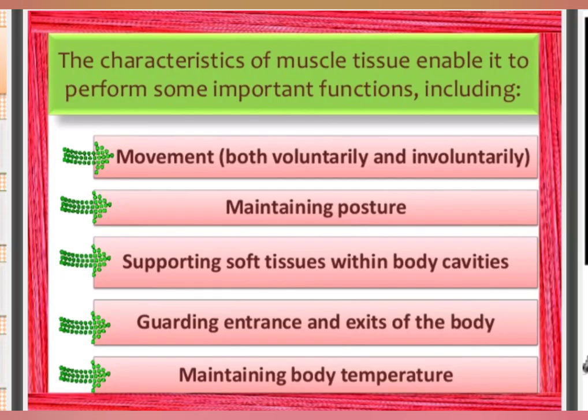Of those four main characteristics, muscular tissue can perform both voluntary and involuntary movement. They help to maintain the posture of the body. They also maintain body temperature and they guard the entrance and exit of the body. They also support the soft tissues within the body cavities because it is present around the organs in hollow cavities.